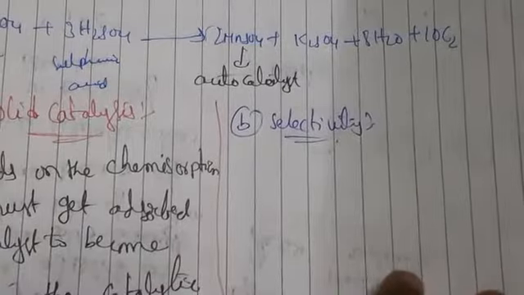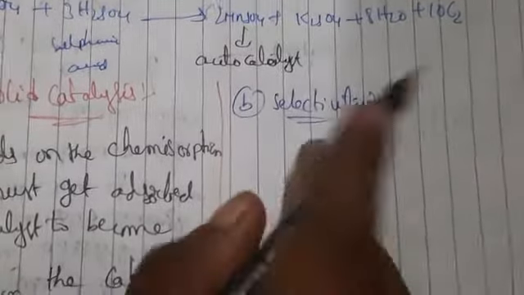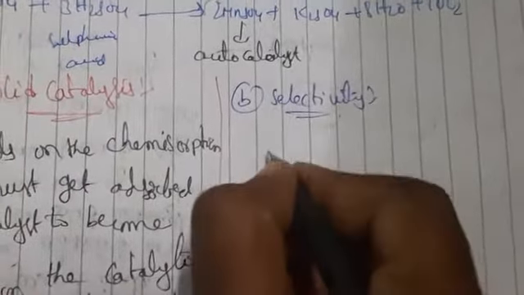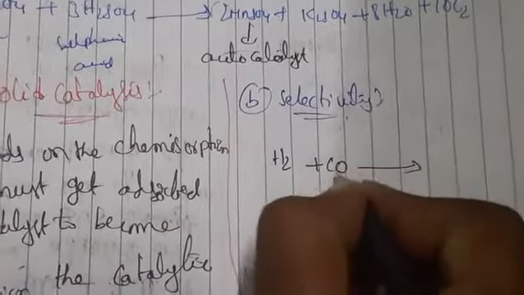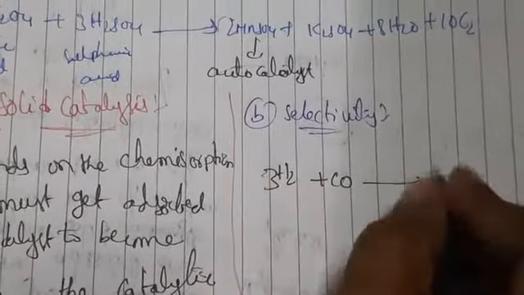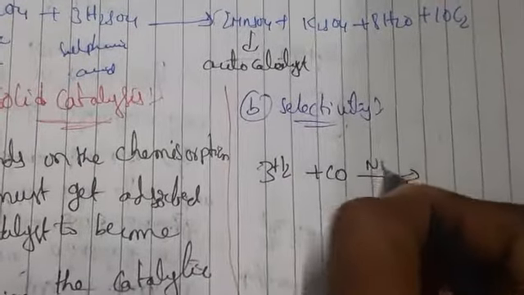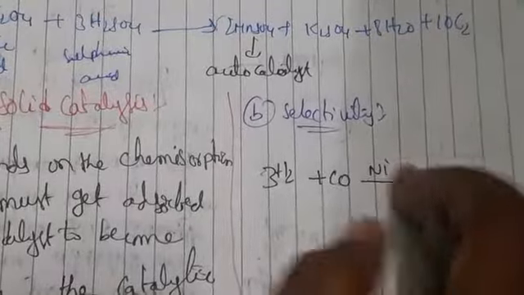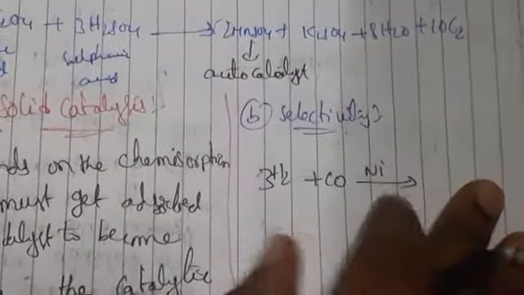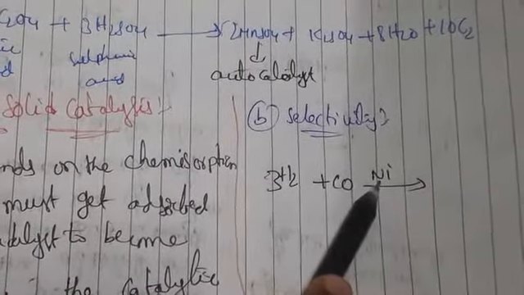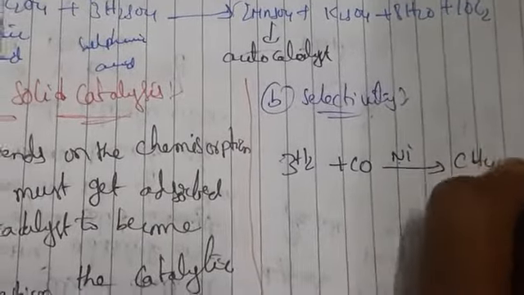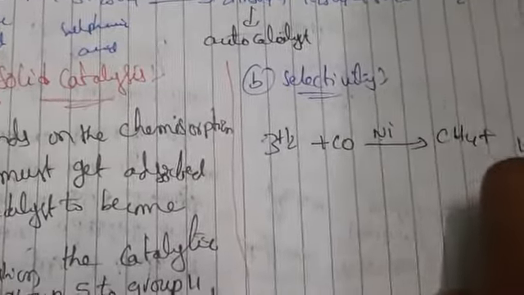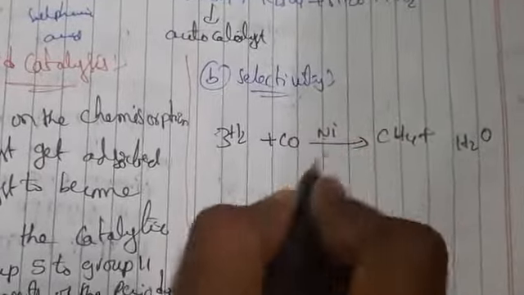For example, starting with 3H2 plus CO in the presence of nickel, whatever catalyst we are taking should be perfect, because of this we get good products. This is one example.